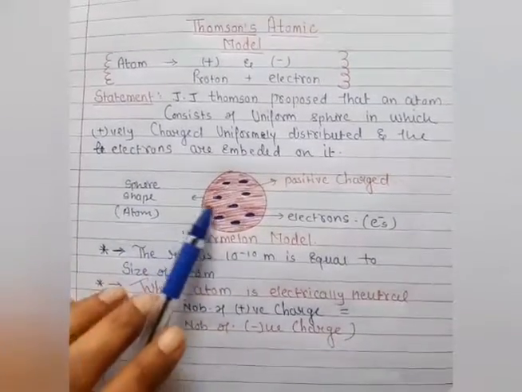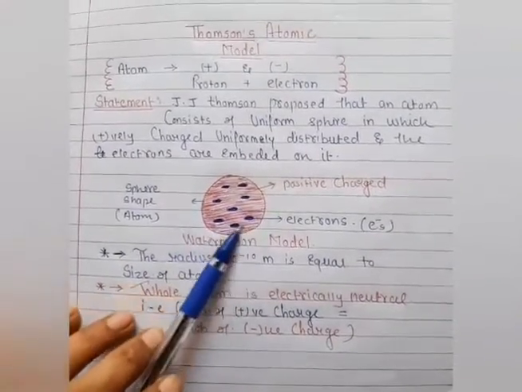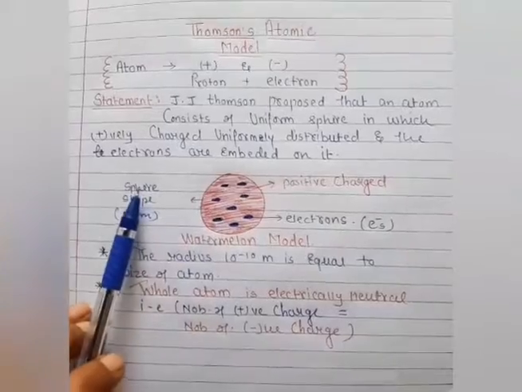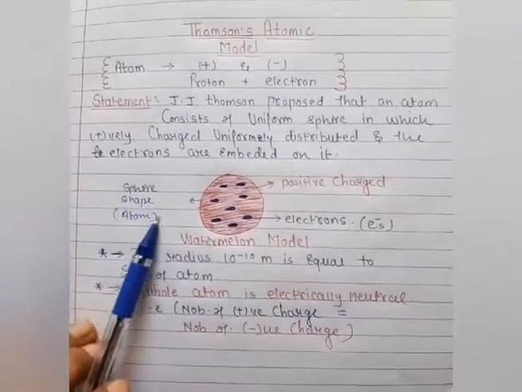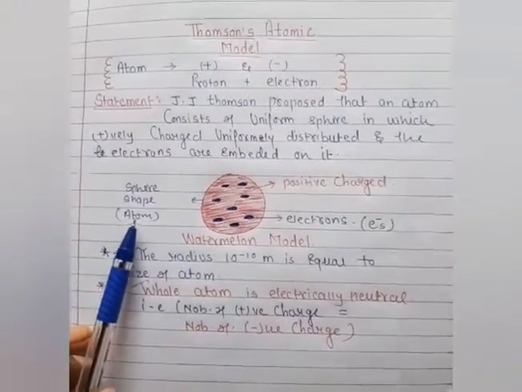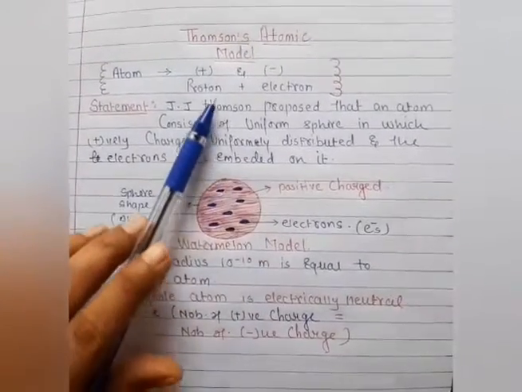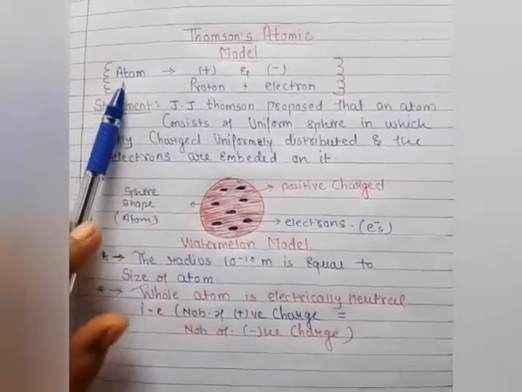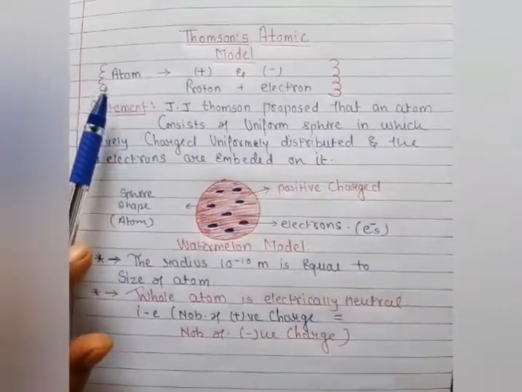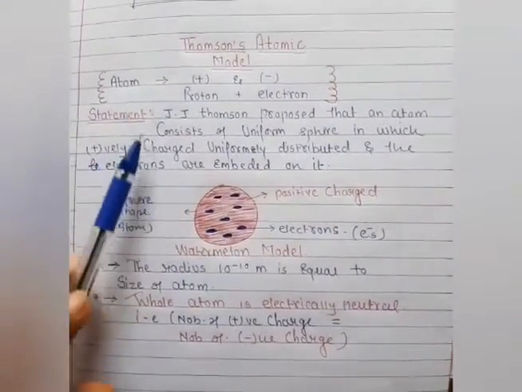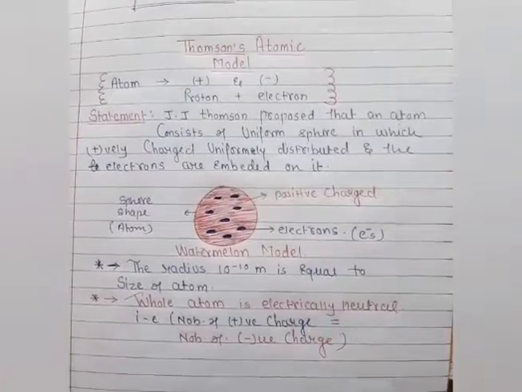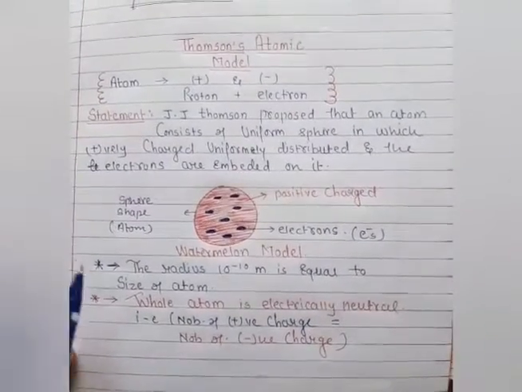The scientist also assumed that the whole shape of the positive charge is the shape of a sphere, and this sphere has positive and negative charge together, which makes up the atom.